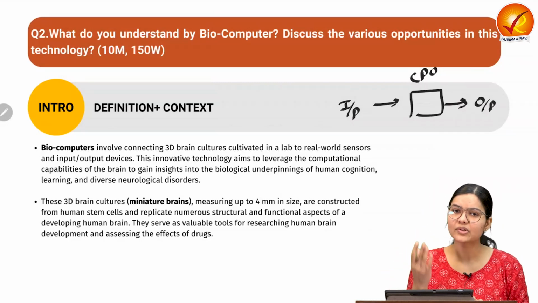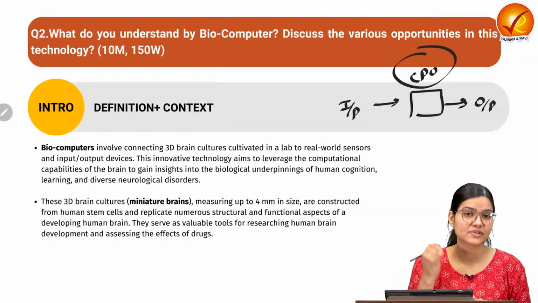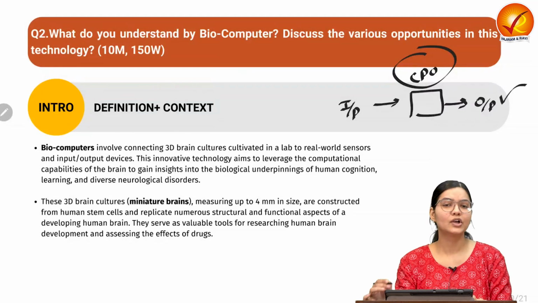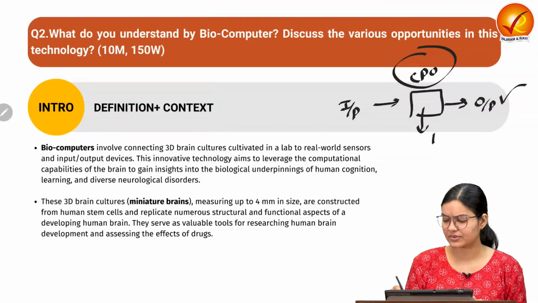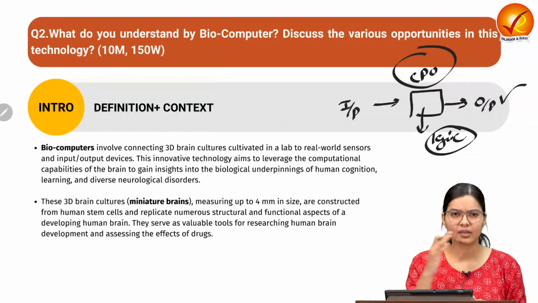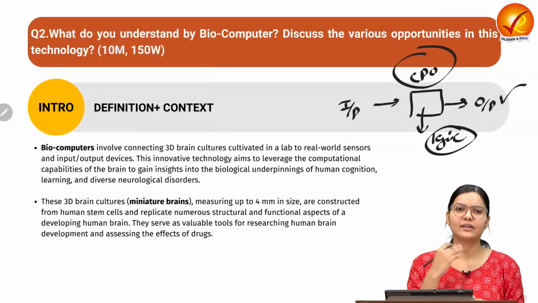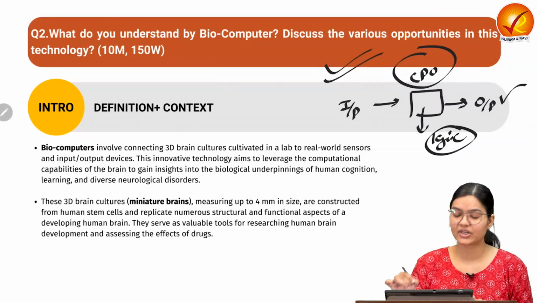Suppose we want to do some computation related work. The CPU, central processing unit, will do the computation and the calculation, and the output will be shown on the screen. And this CPU is made of logics, which will provide us the output in terms of the result. So this is the basic functioning of a computer.